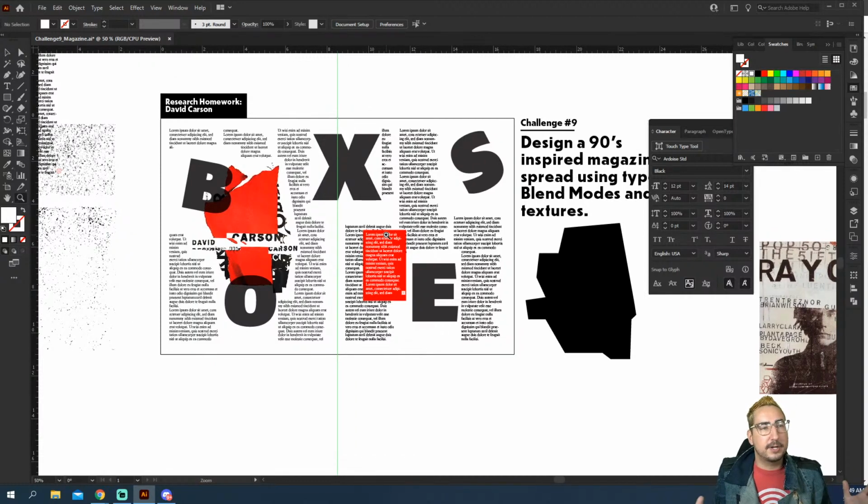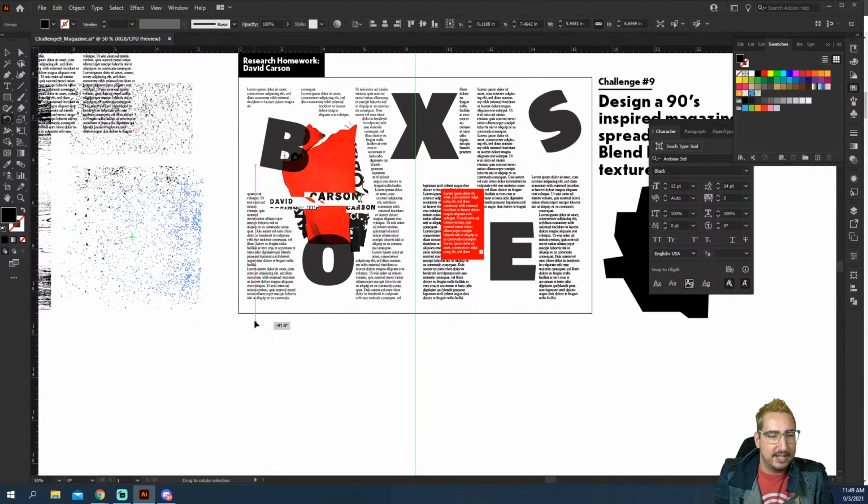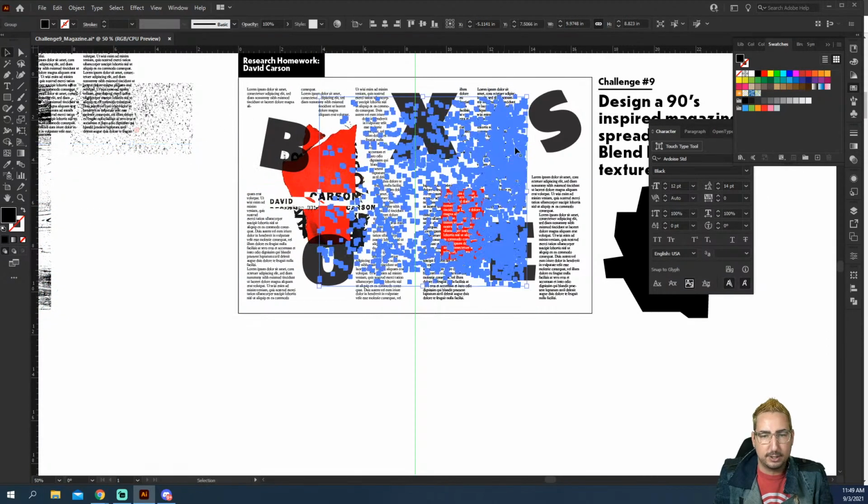So looking super crazy, but we have learned about text wrapping and we have learned about different area types and point type. Now, I want to spend the last few minutes kind of talking about the challenges in general. I do want you to play around, kind of create what you can with these. And I did inject these textures onto here because sometimes you just need to play with some texture. And so David Carson was all about texture. We didn't get to get as much into texture as I wanted.